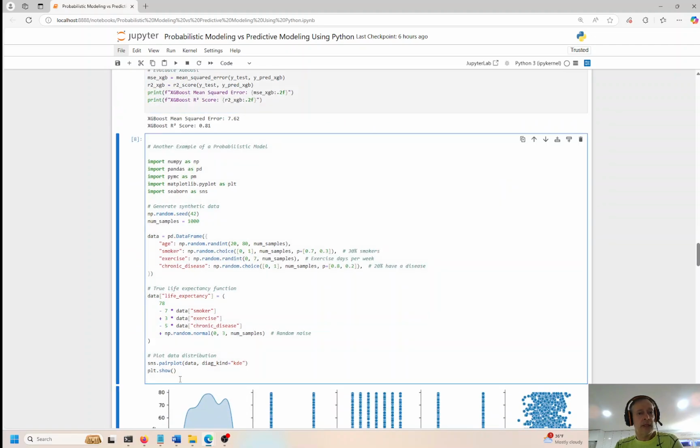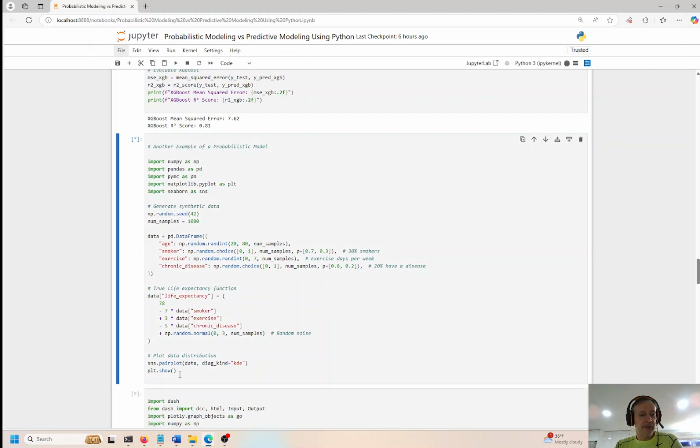Let's look at one more probabilistic model scenario, right? So again, we're looking at the distribution around a bell-shaped curve, or somewhat bell-shaped. It doesn't have to be; you can see peaks and valleys in the curve.